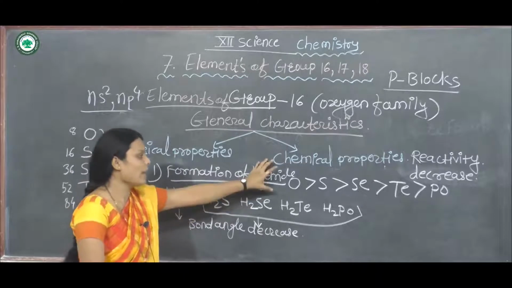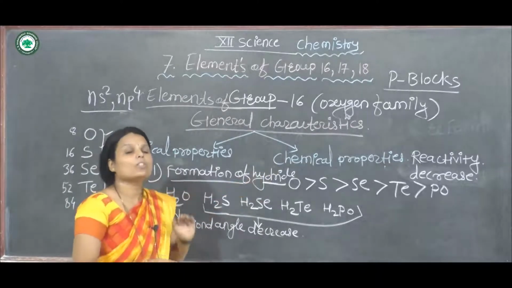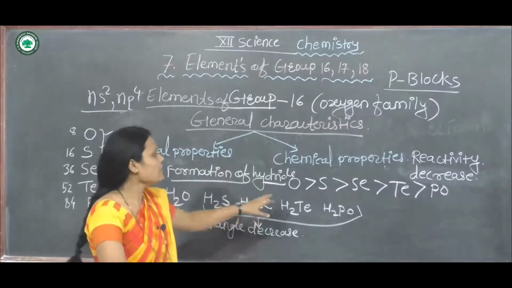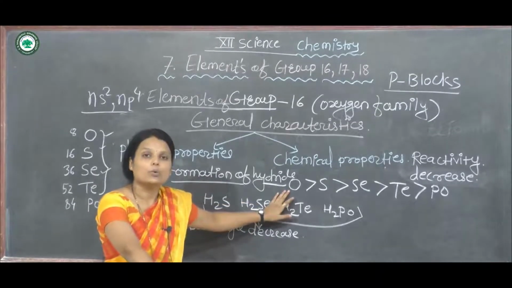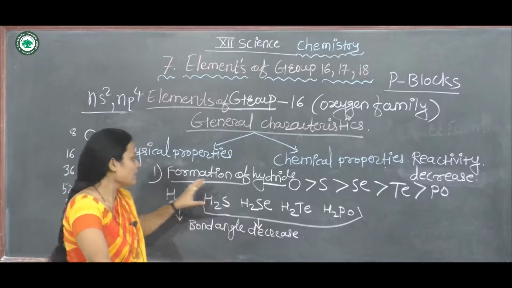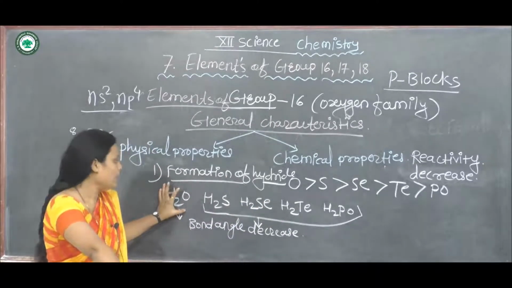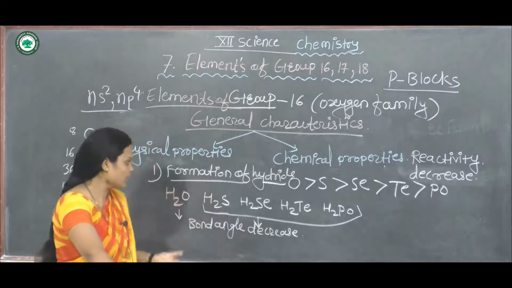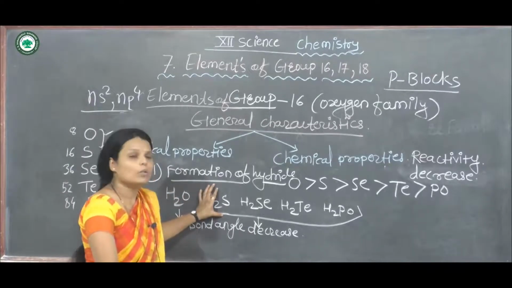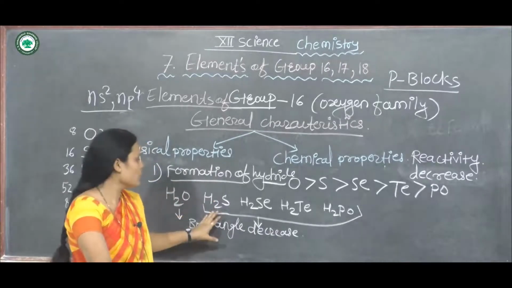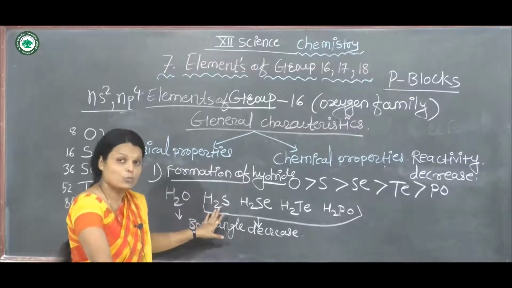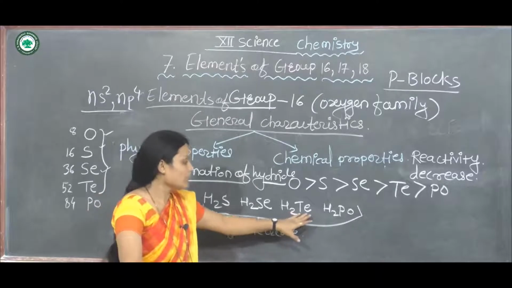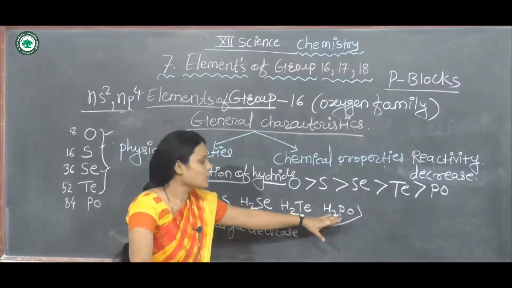It's the formation of hydrides. Hydrides means hydrogen reacts with all the group 16 elements. Oxygen reacts with two molecules of hydrogen and forms H2O, water, a colorless and odorless liquid. Sulfur also reacts with two molecules of hydrogen and forms H2S gas, then H2Se gas, H2Te also a gas, and H2Po.